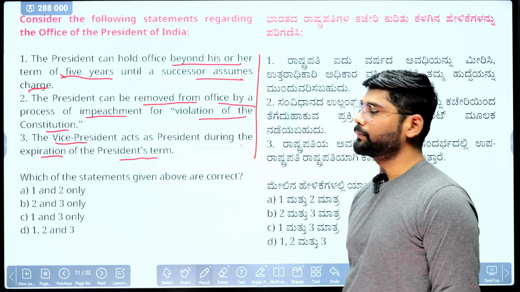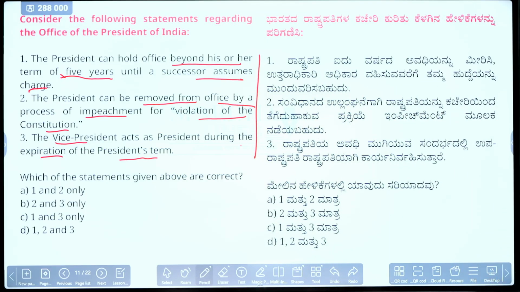Okay, which one is correct here? Okay, we'll see which one is correct.